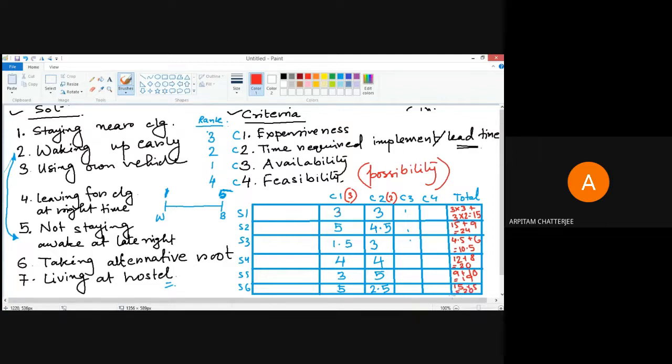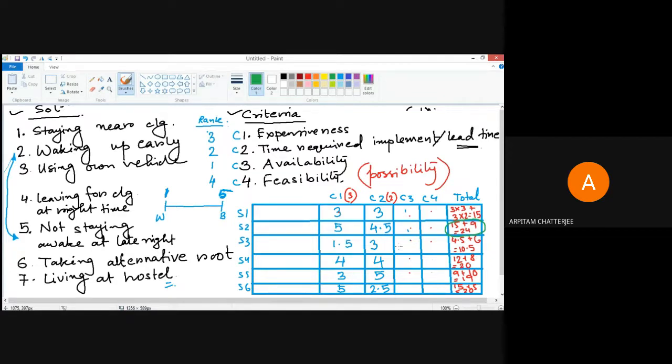So as you can see, if I consider only these two, since I have not completed the entire matrix, if you put some values over here and multiply with their criteria score, you would get some other value. But for understanding sake, among all these solutions, this one, 24, that is number 2 solution, waking up early, is actually your best optimum solution for this problem.